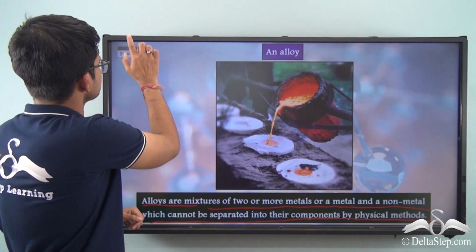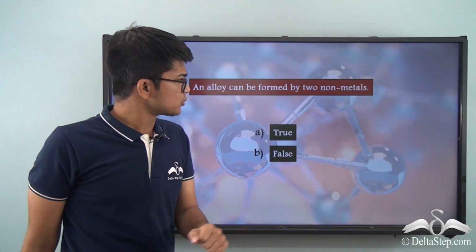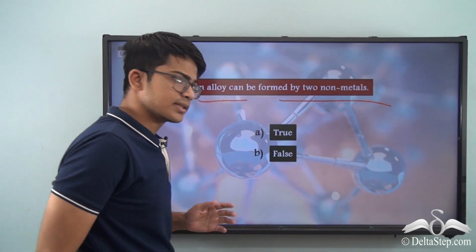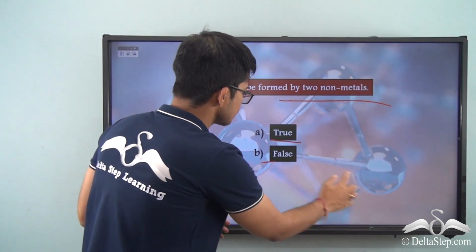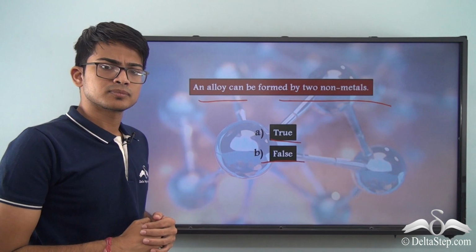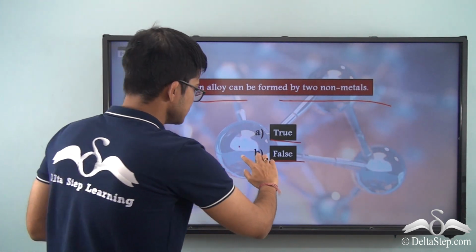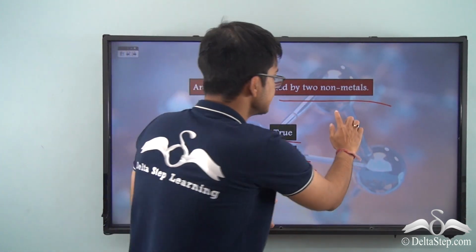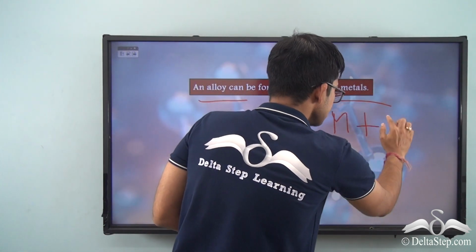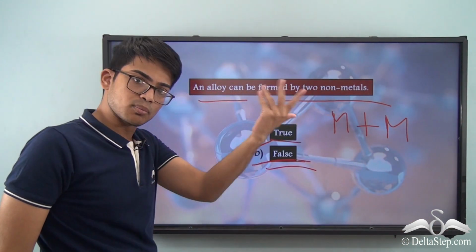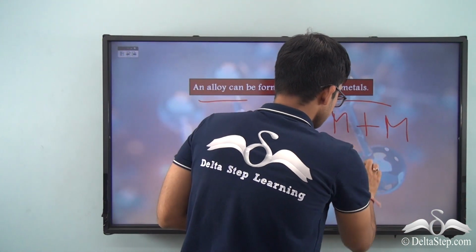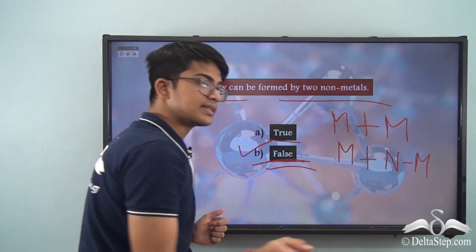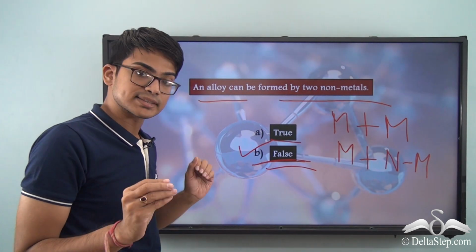Okay. Now, before we proceed, we have a question. An alloy can be formed by two non-metals. Is it true or is it false? The correct answer is option B, false. We discussed that alloys can be formed by either two or more metals, or a metal and a non-metal. Two non-metals can't form an alloy. So you have to understand this very carefully.